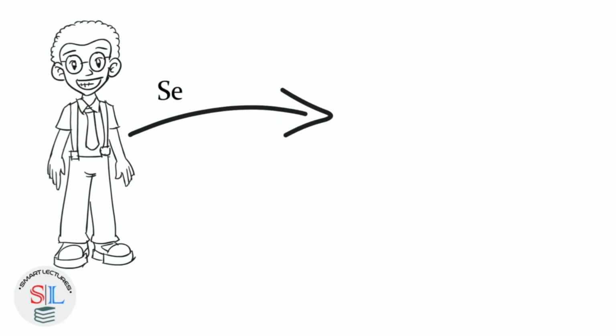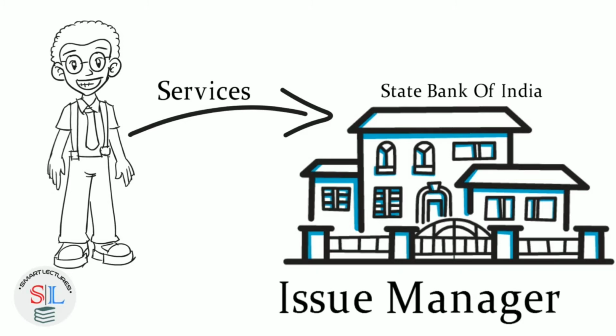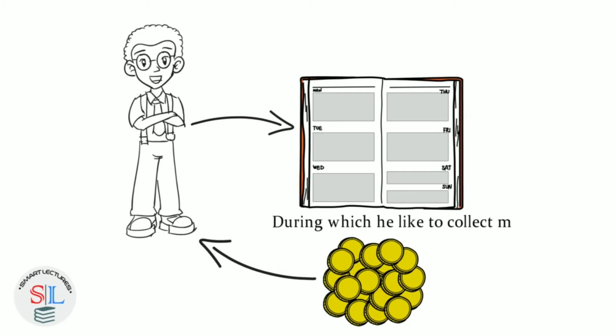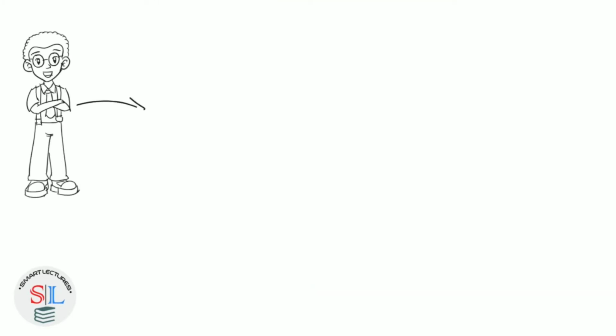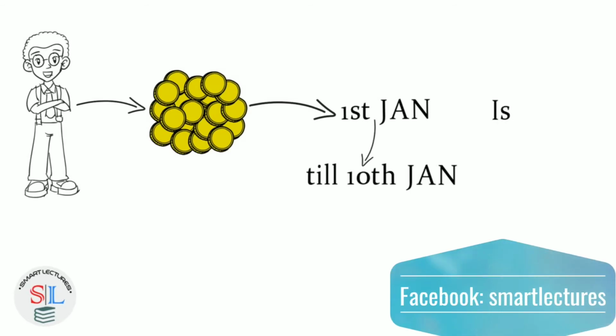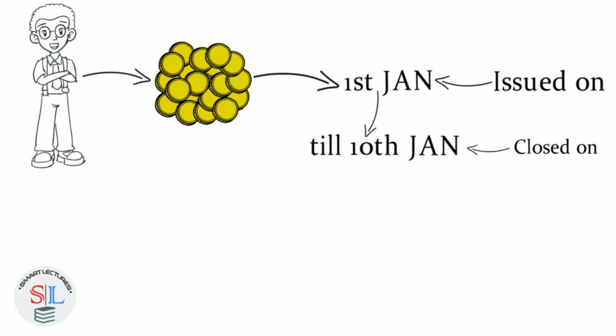Suppose he is satisfied with the services of State Bank of India. He goes to State Bank of India and engages them as his issue manager. Before that, he will have to set the dates during which he would like to collect money. Suppose he has decided that the money will be collected from 1st of January to the 10th of January. Technically speaking, the issue opens on 1st of January and closes on 10th of January. Not before that, not after that.